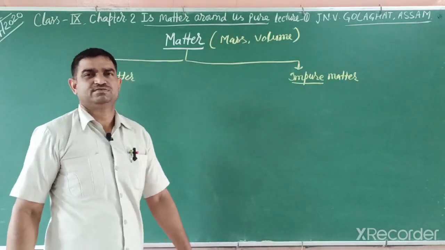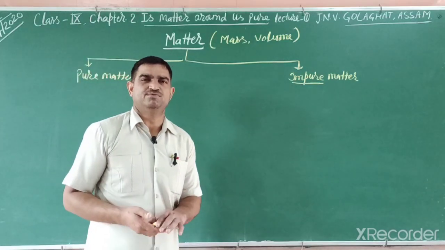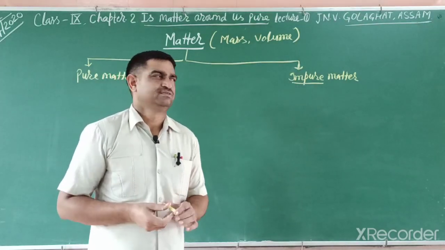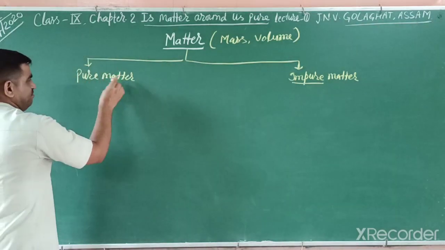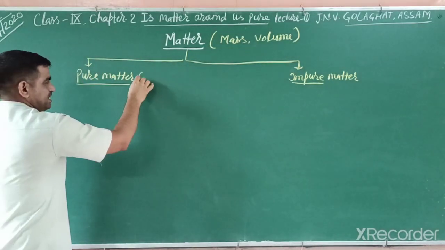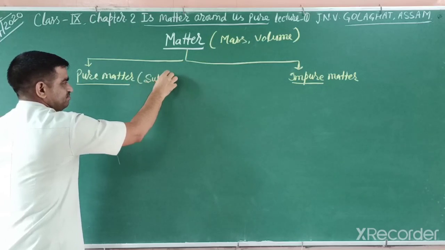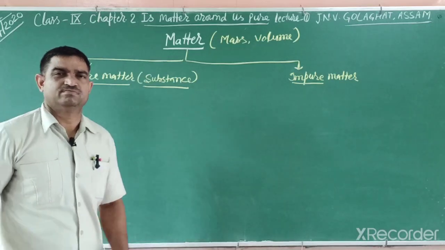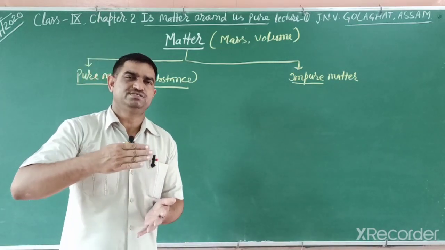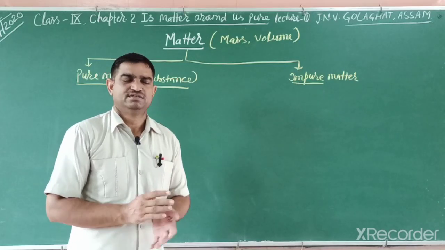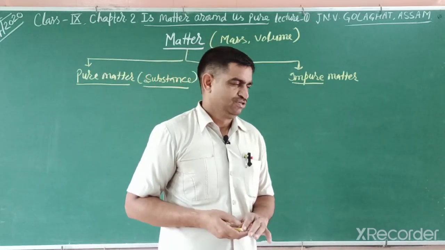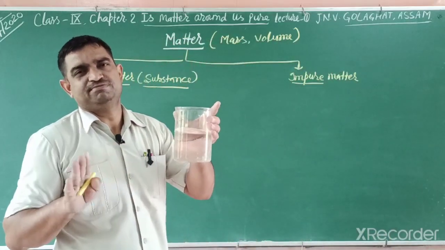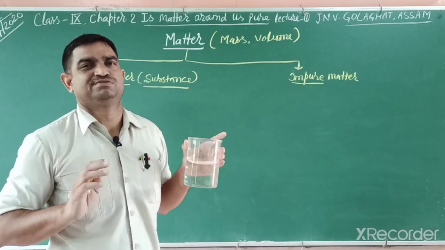What is pure matter? Pure matter is matter that has only a single type of particles, the same kind of particles. So this pure matter, another name we can write is substance. What do you mean by substance? A substance is a pure matter that has only the same kind of particles, and that has characteristic properties. For example, this water. This water we can say is pure matter if there is no other chemical dissolved in it.